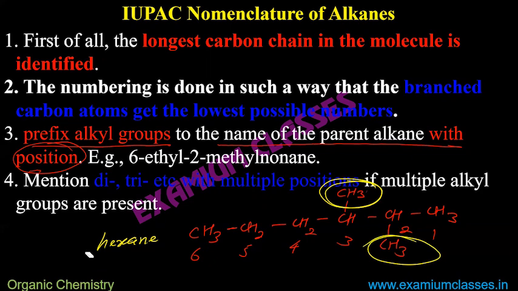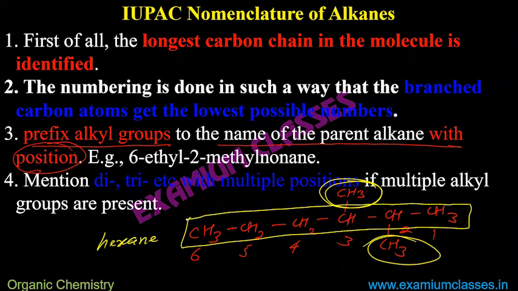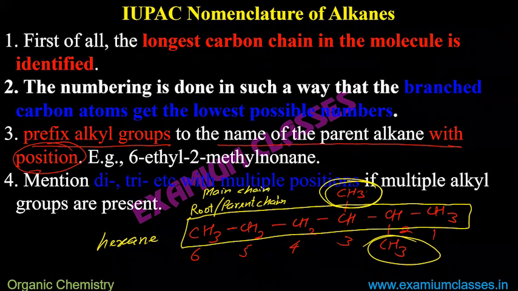So main chain is still the same, hexane. It is called root or parent chain or main chain. Root, parent chain, main chain, it is the same. But now I have two methyl groups, one at second and the other on third carbon.